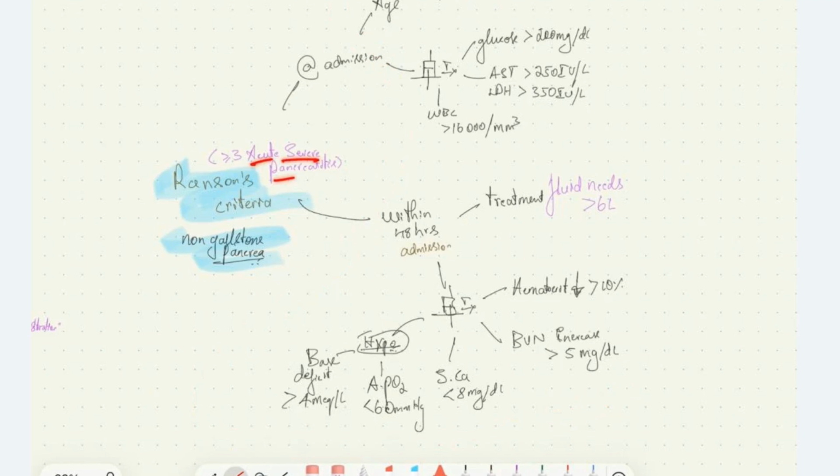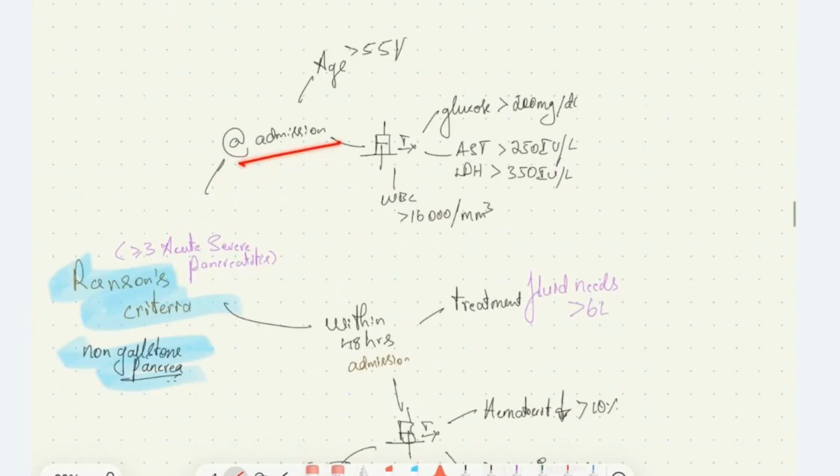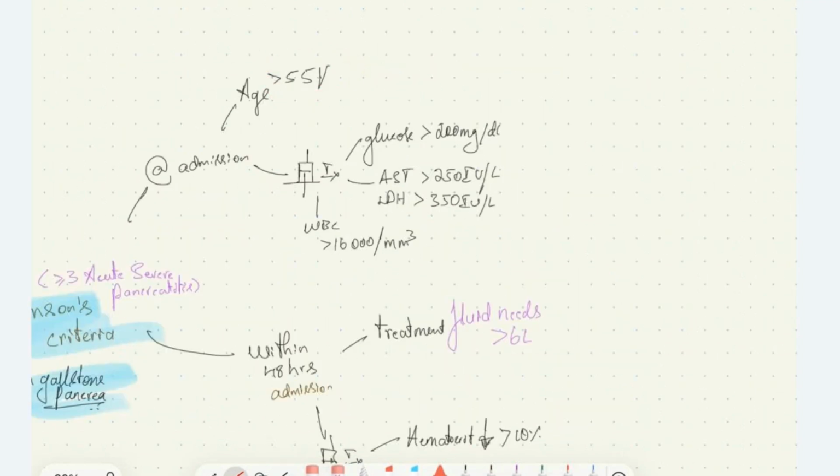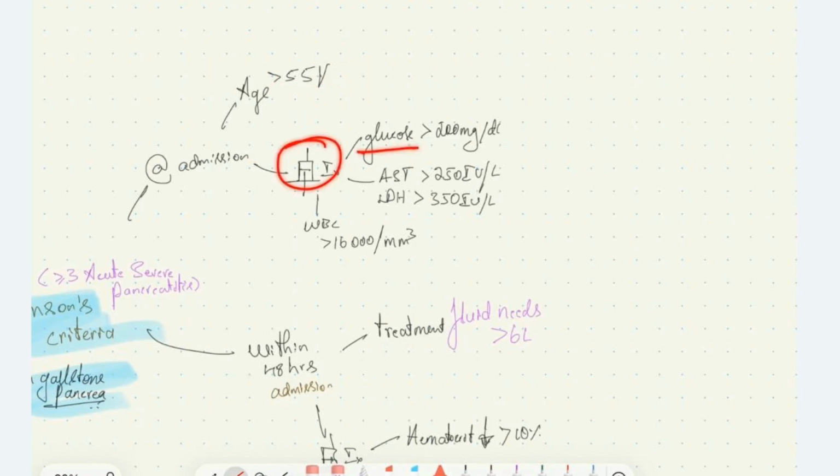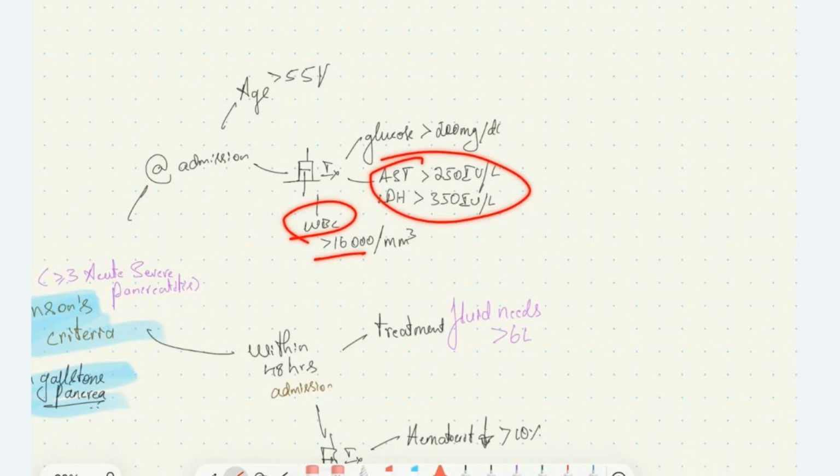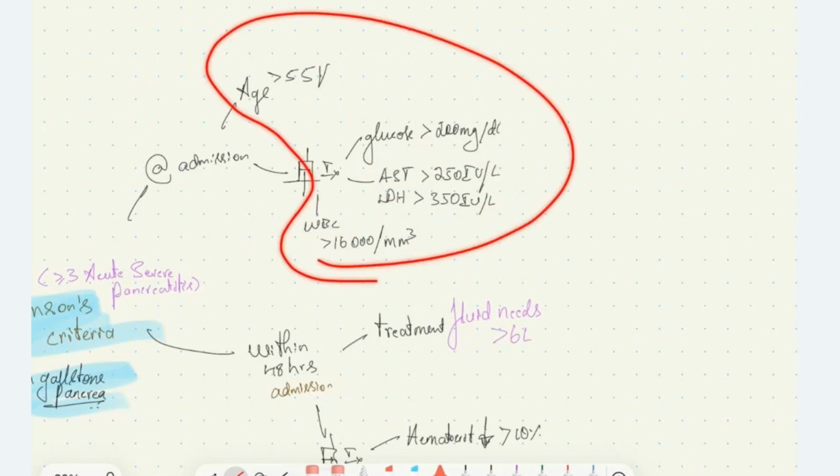At admission, if the patient is more than 55 years, on investigation if the glucose is more than 200 mg per dl, AST more than 250 international units, or LDH more than 350 international units, due to cholestasis we saw there can be impaired liver function, or WBC count more than 16,000 per millimeter cube, if any 3 of these components are present,